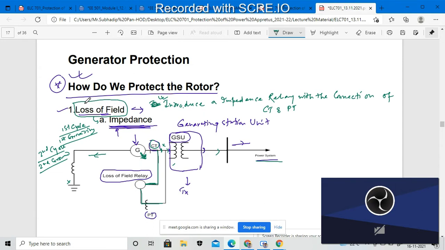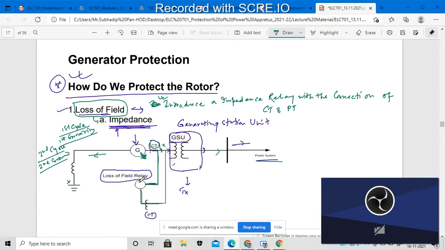So this will be the problem that will arise inside the rotor segment, and this will be the solution. We are implementing the impedance relay in between the generator and the generating station unit. If any such kind of fault occurs, it will be sensed by the impedance relay, and it will be transmitted